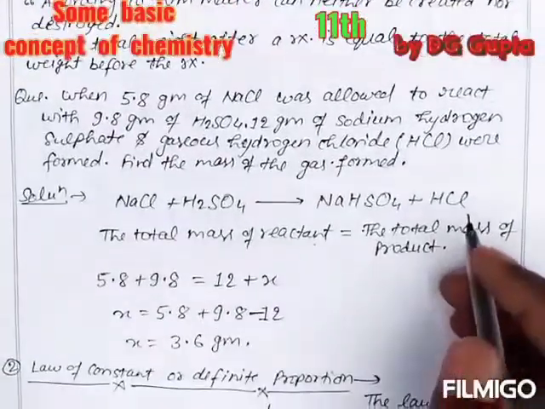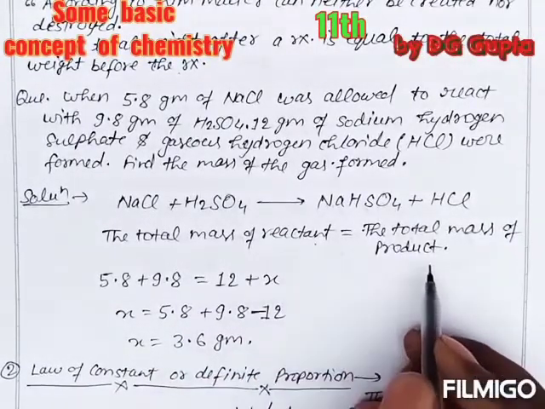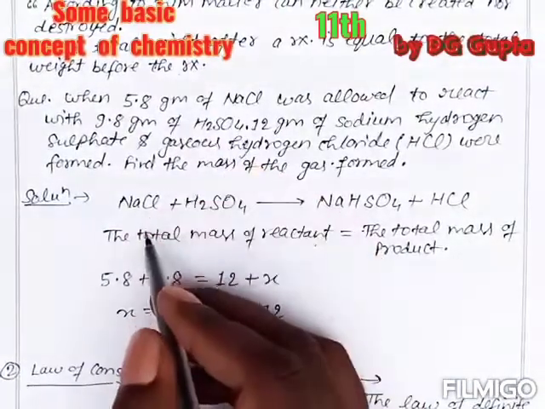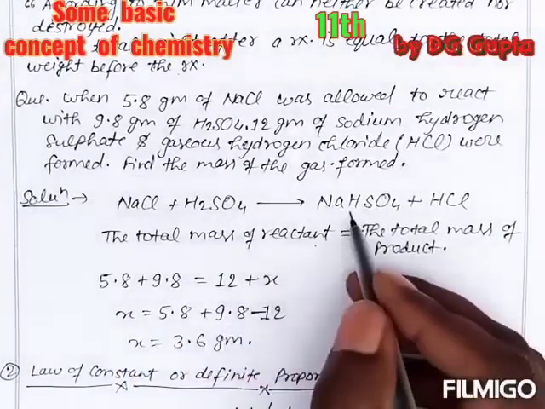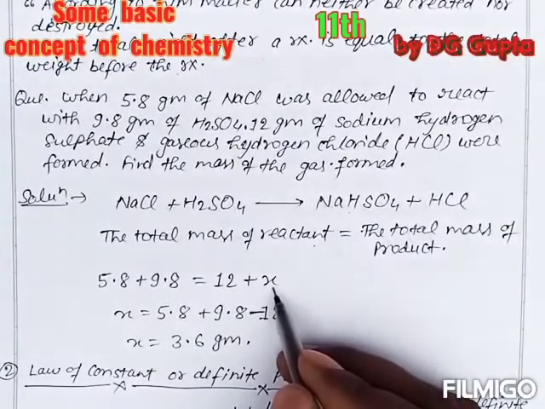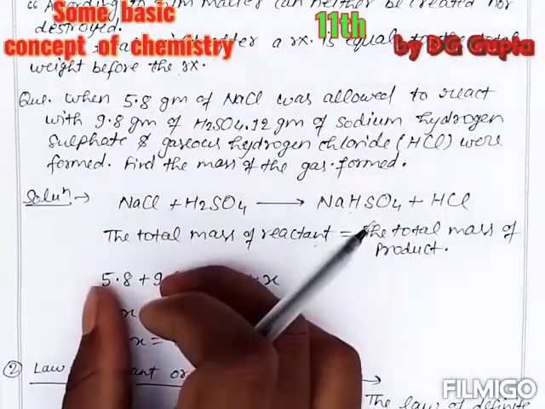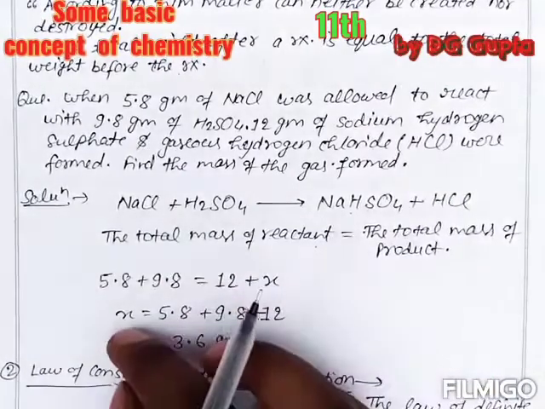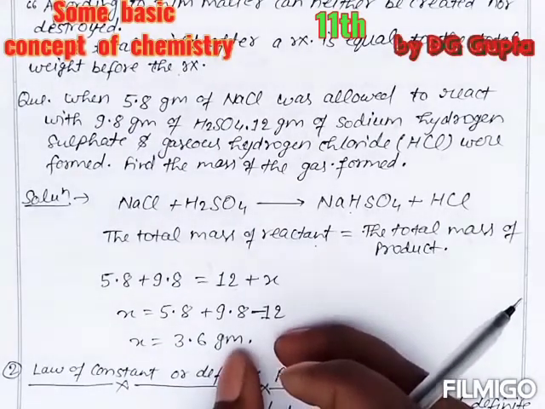Now the total mass of reactants is equal to the total mass of products. So 5.8 gram is given for sodium chloride and sulfuric acid is 9.8 gram, sodium hydrogen sulfate is 12 gram, and the hydrochloric acid mass is what the question is asking. Because the mass before the reaction and after the reaction will be equal, you can easily find out x here. These are totally based on the law of conservation of mass.